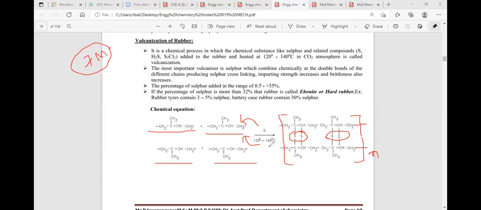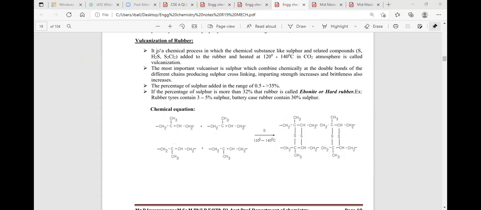To the natural rubber, we are adding sulfur at 120 to 140 degrees centigrade temperature. Then what will happen? When the sulfur is added to the natural rubber containing coiled, amorphous geometry, the coiled amorphous geometry is converted into a crystalline cross-chain geometry, which means cross-chain polymers as well as crystalline polymer. The process we are saying is vulcanization.